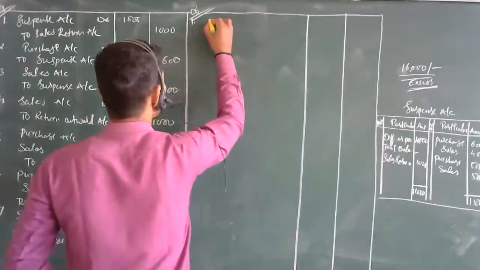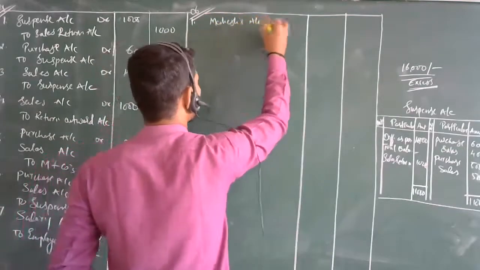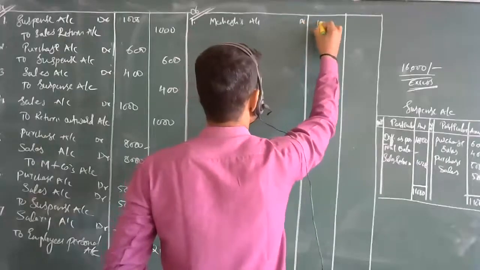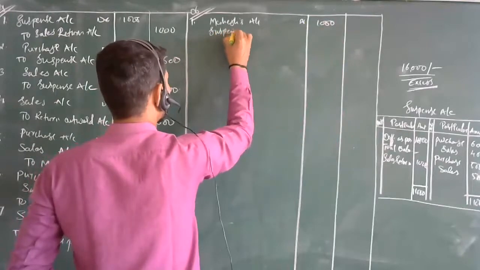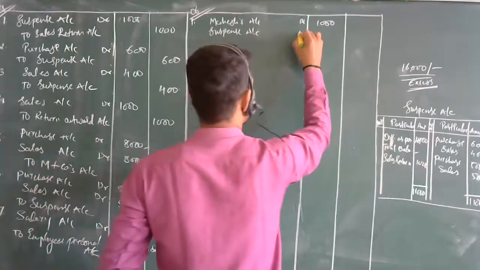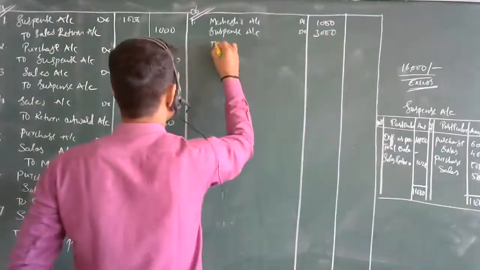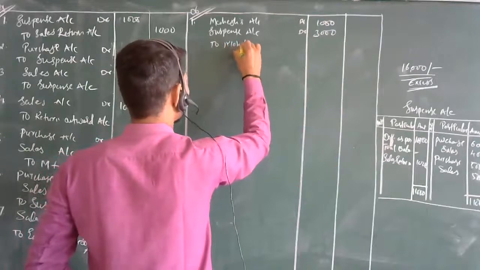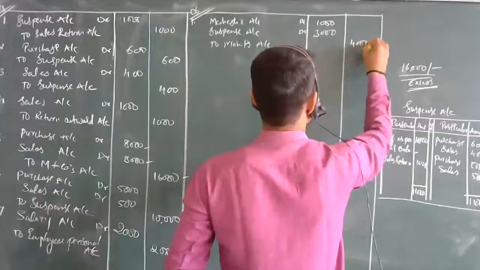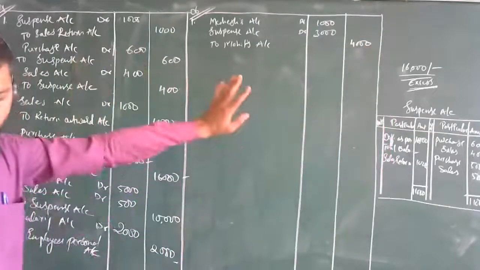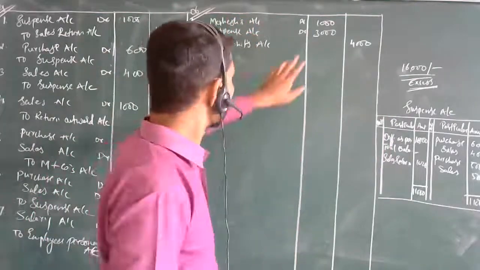So it will be just like Mahesh account debit. It was posted only 1,000 rupees. Then next, suspense account debit, 3,000 which is remained to Mohit's account. Total 4,000. That's it. This is the entry. Here the wrong entry which took place was this.